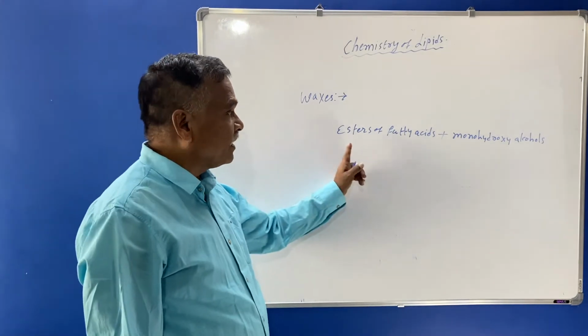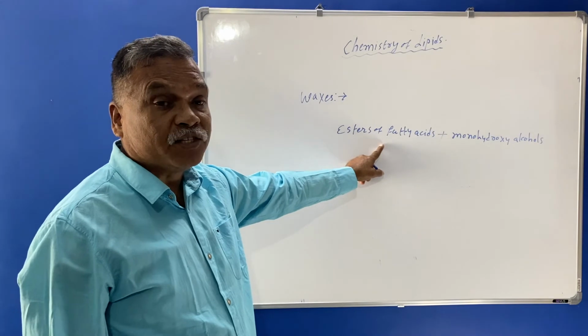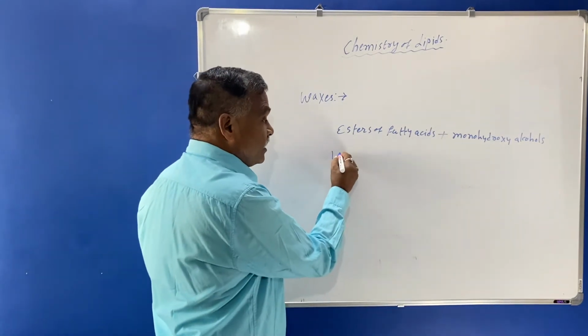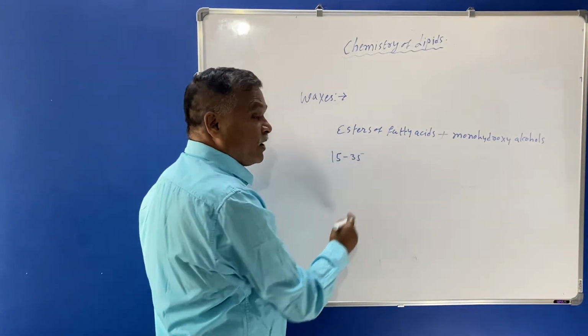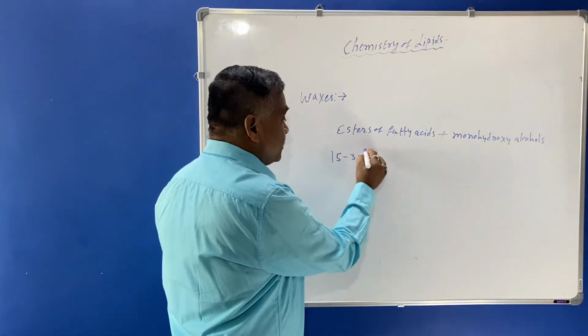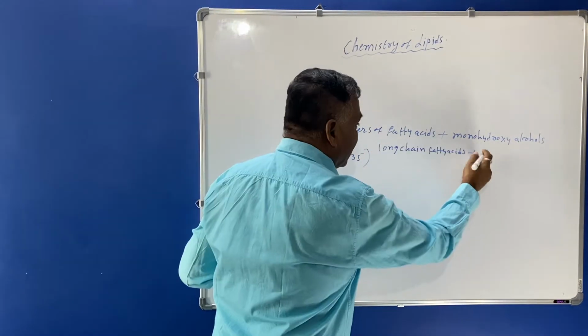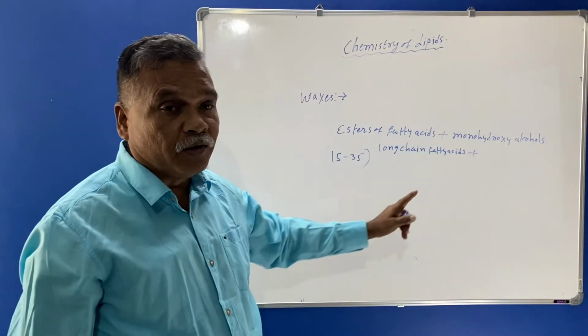Long chain fatty acids, around 15 to 35 carbon units, will be there. So waxes are esters of long chain fatty acid plus monohydroxy alcohol.